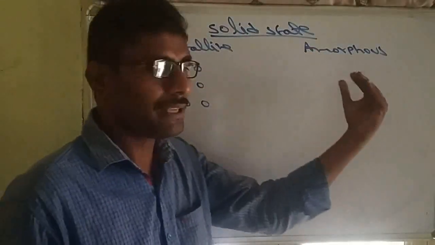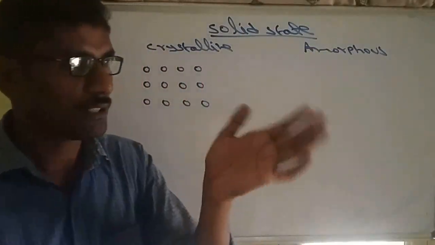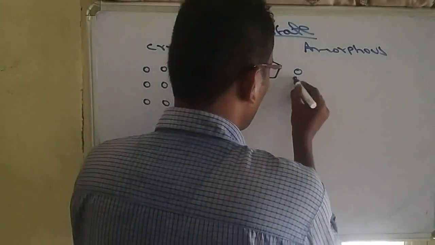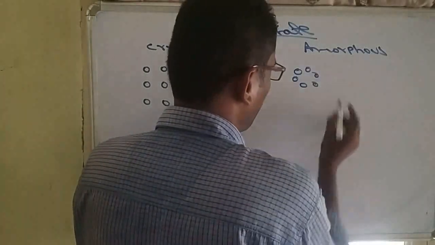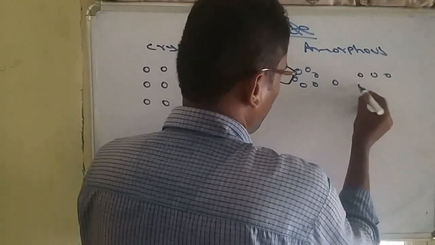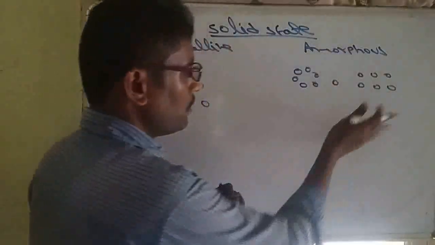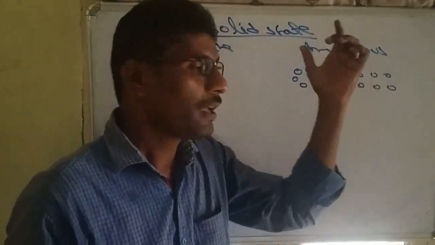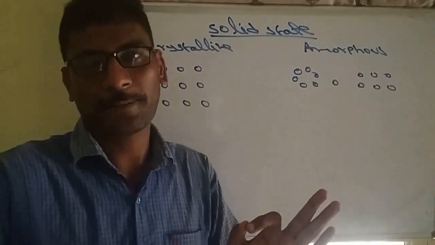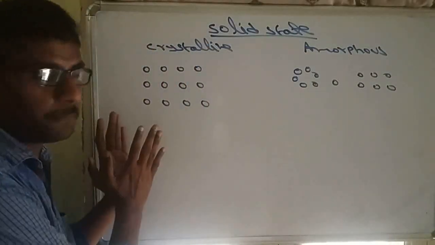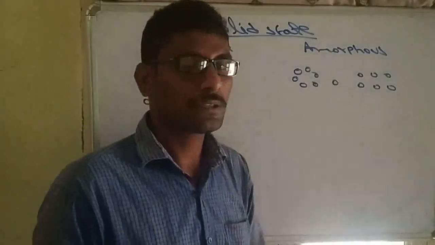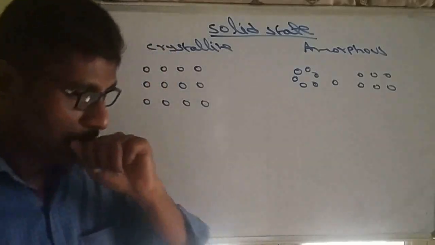If the arrangement is irregular, such types of solids are called amorphous solids. Like this, there is no regular arrangement. Those are called amorphous. This is the main basis. If the order is regular, that is a crystalline solid. If the order is irregular, then that is called an amorphous solid.